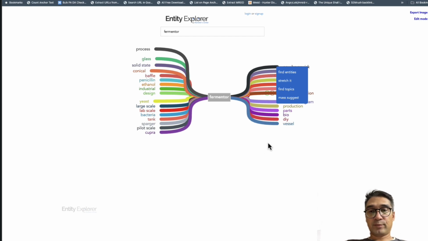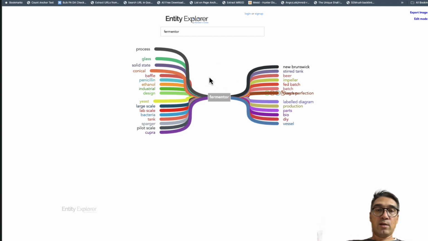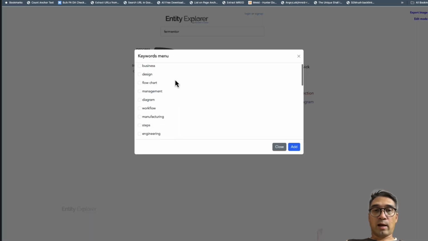Some of the stuff you could probably do without. Some of it you could include, but you would want to include as many of these relevant entities in your content, on your website specifically, and then in your content. And so if you go to process over here, it says find entities. And for process, you can see it pulls up a lot of these generic terms like business, design, flowchart. You don't need all of these for the fermenting business.